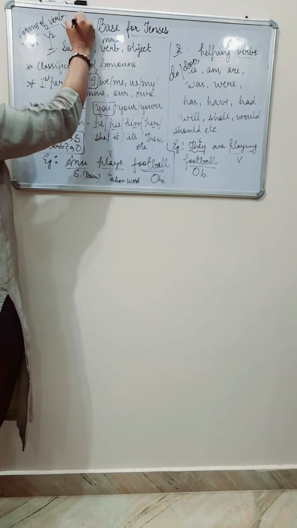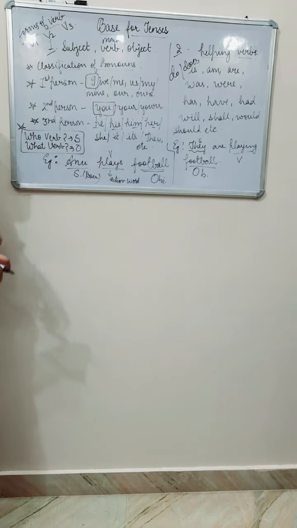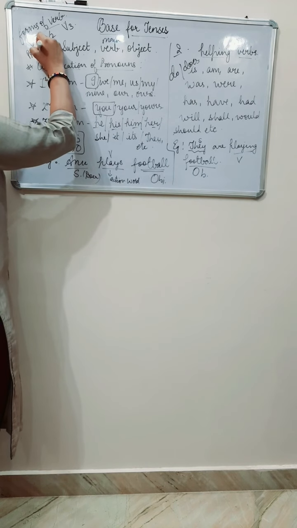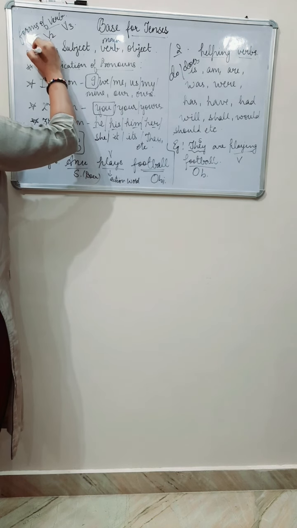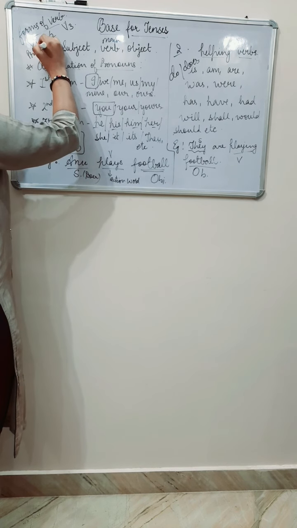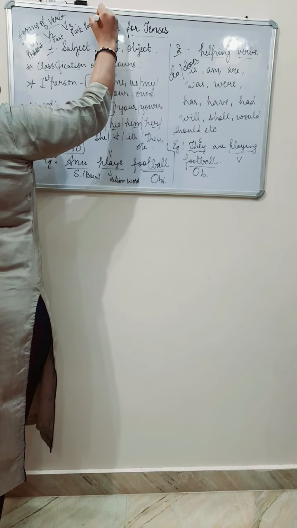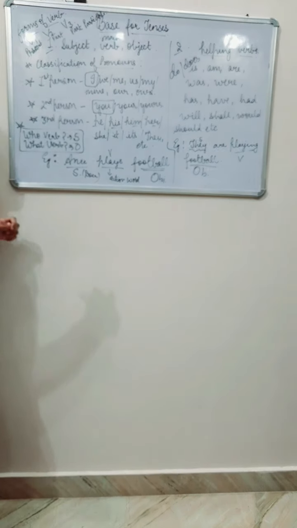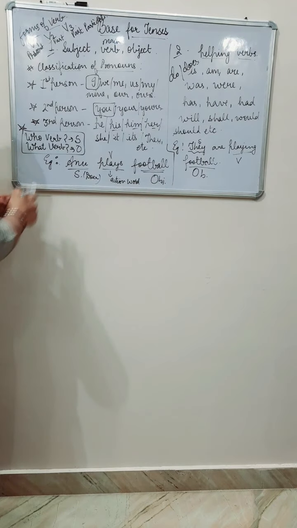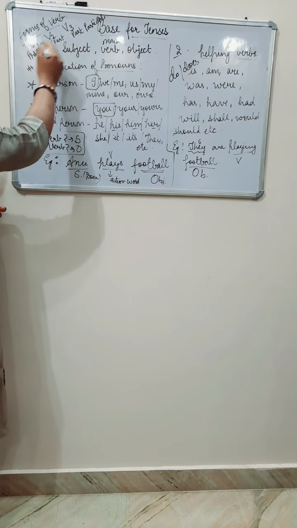second form of verb, third form of verb. They are also known as present form, past form and past participle. So do not get confused with the words past participle, past or present.